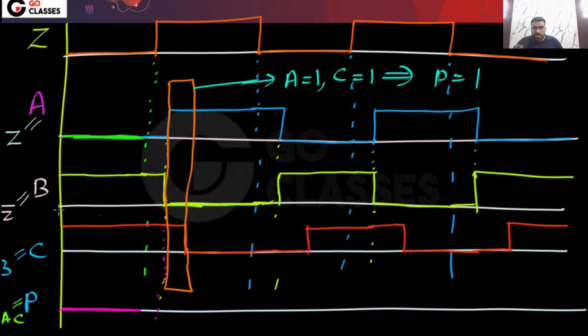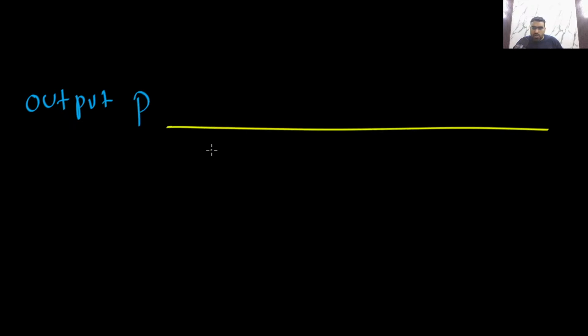Is this clear? This is the glitch. So tell me, when is this glitch coming? There will be a glitch here. Yes or no? P is becoming 1. This glitch is coming when Z is going from 0 to 1. This is the output P. This should remain 0, but for a moment it is becoming 1.